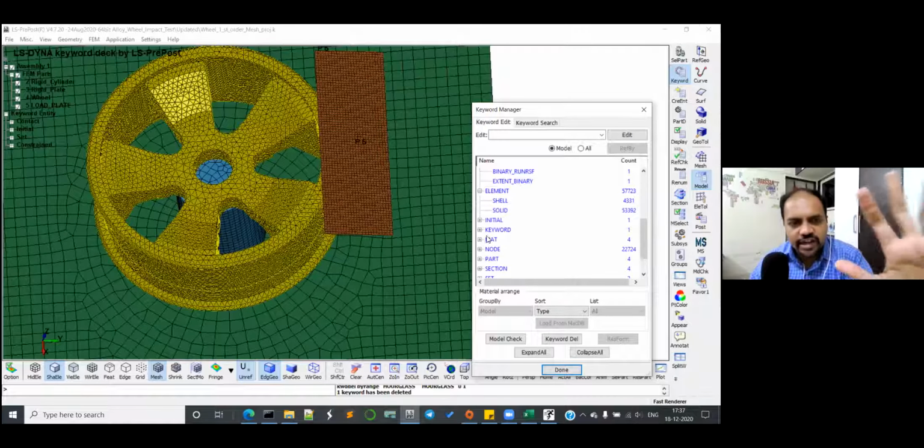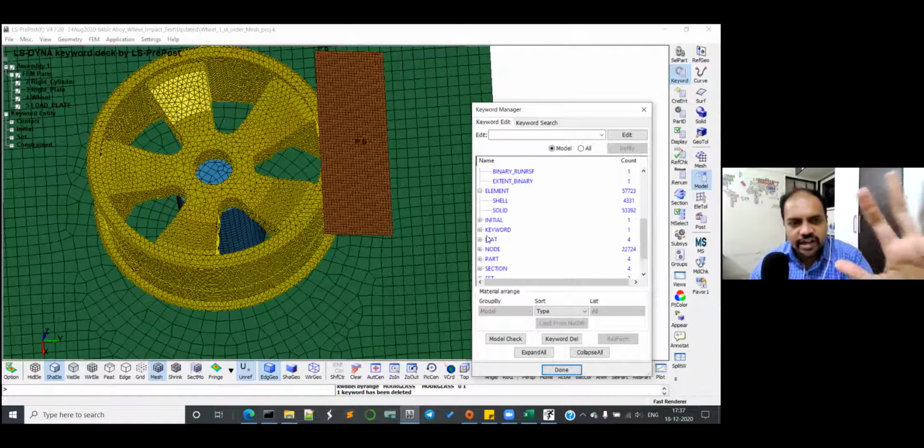That is also fine. Then we have keyword. Okay, I need to check the initial. Go to initial velocity, and what's the node set you have used? Node set ID is 4, right? Yes. Click on it. Read. No, I think it's not a good way. No, go for new entity, because there is no draw option. Yeah, and just select this. No, go to show on top.